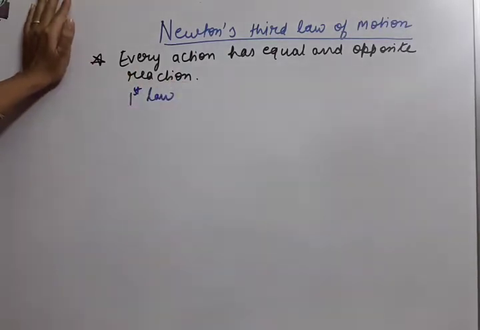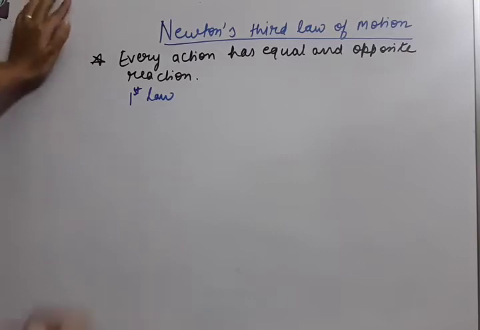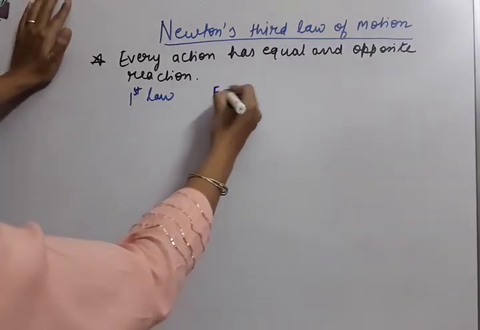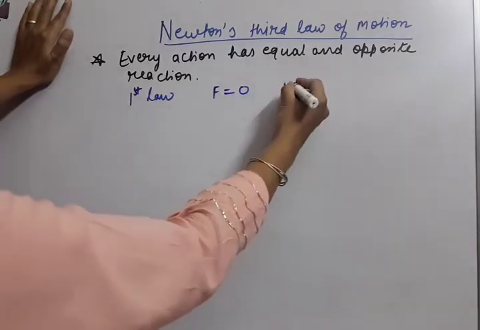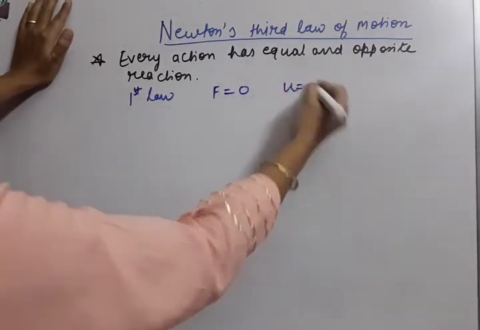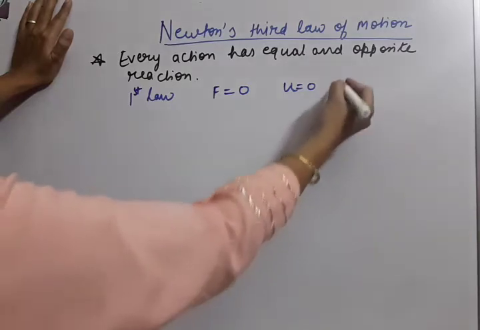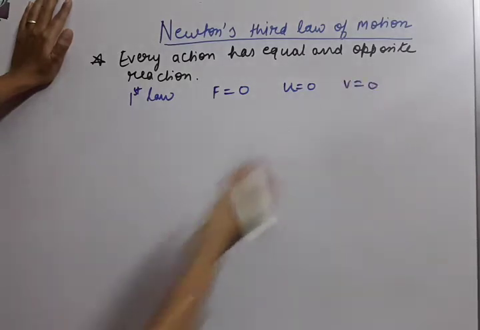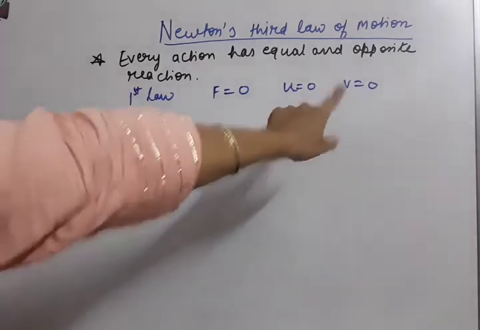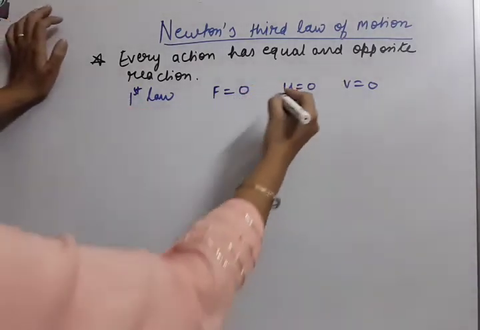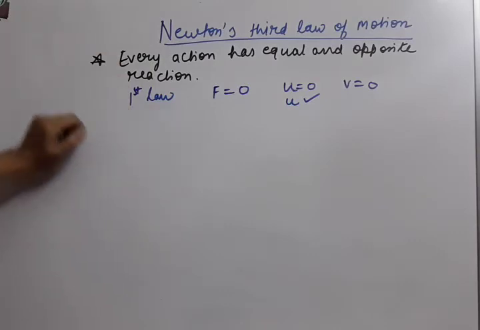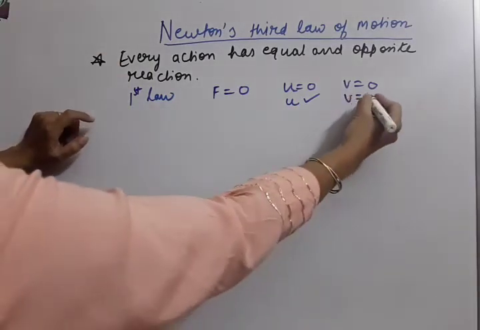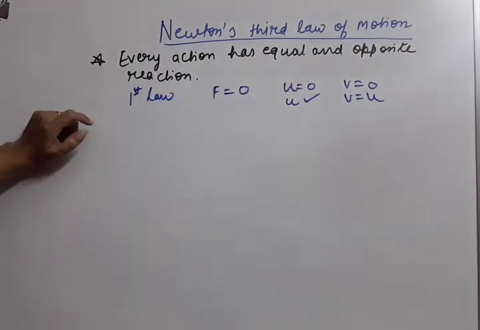In Newton's first law, we studied that if there is no force, and the object is at rest, that means initial velocity u is 0, then it will continue to remain at rest. That means final velocity is also 0. If the object has some non-zero initial velocity, then that object will continue with the same velocity.